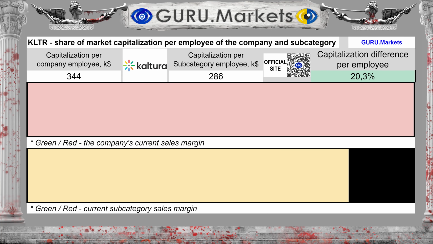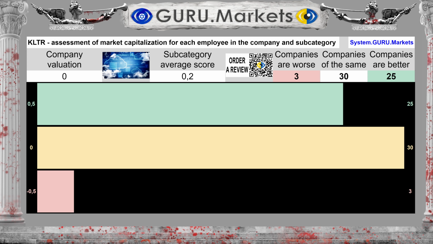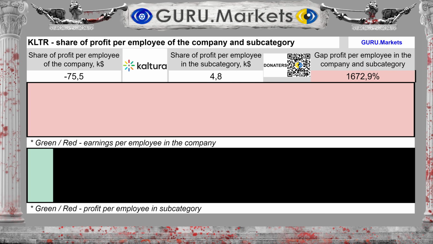The amount of market capital for each employee of the company is equal to $344,000. And for the subcategory, it's $286,000. The difference between the subcategory average and the company's performance is 20.3%. Estimation of the company's market capital per employee in comparison with the indicators of subcategory companies: Tolerable, 0 points.